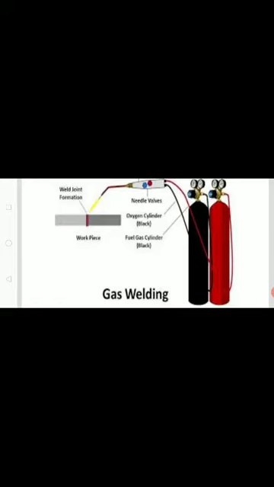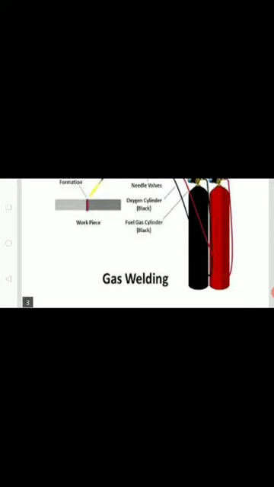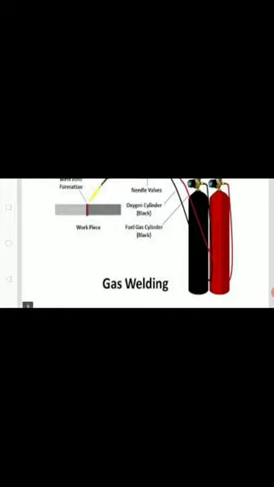Then the acetylene cylinder is maroon or red in color. It is filled with about 2800 to 5600 liters of gas. It is a solid drawn steel cylinder which is charged to a pressure of 15.5 bar.